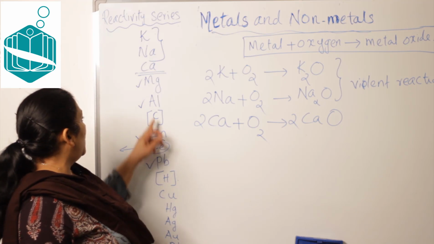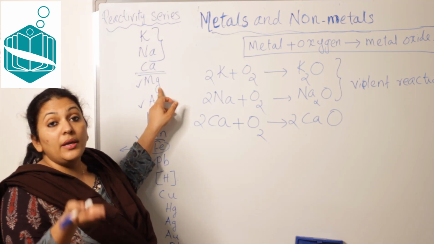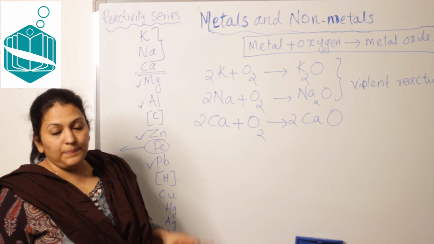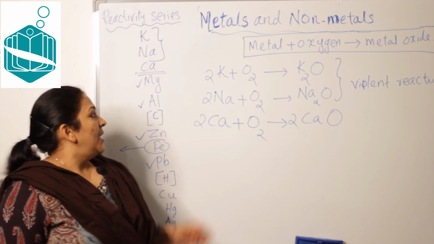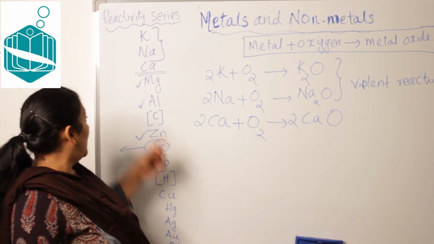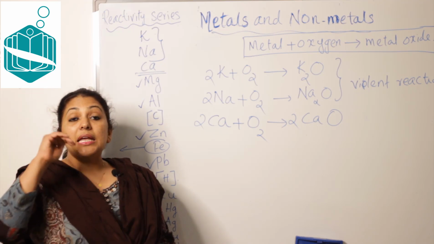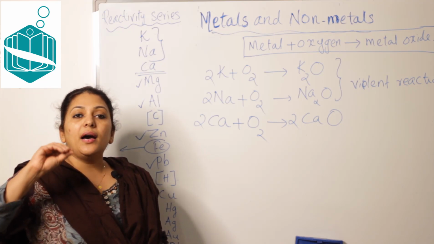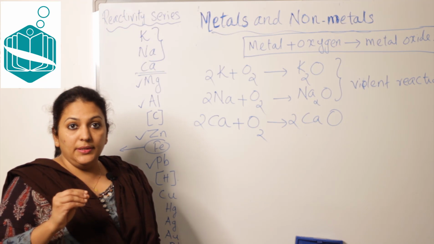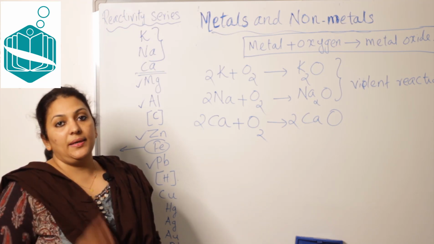For example, magnesium on heating will burn in air to produce magnesium oxide. Moreover, if you keep these metals open, they will slowly react with the oxygen from the air and make an oxide coat around the metal.